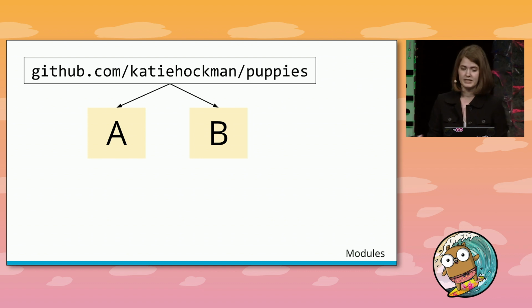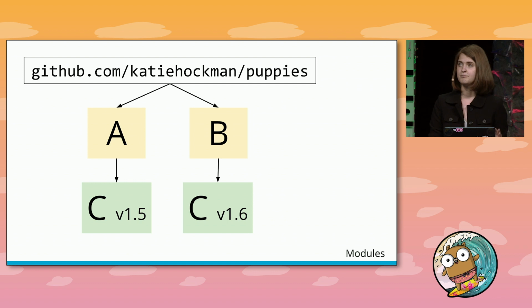So as a basic example, let's say we have modules A and B, both of which my module relies on. Each of these modules rely on C, but at a different version. So A requires at least version 1.5, and B requires at least version 1.6. C has also published a newer version, 1.7. If my module relies on A and B, the Go command will choose the minimum possible version that satisfies the constraints of A and B's go.mod files when it's doing a build. So in this case, that's going to be version 1.6.